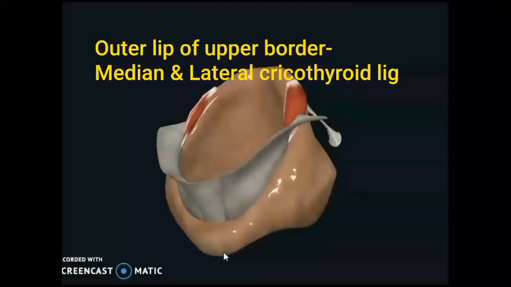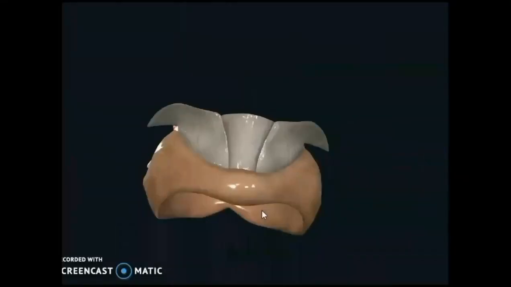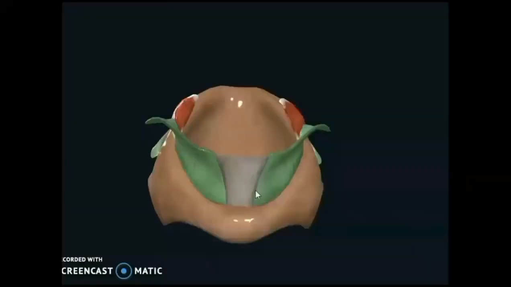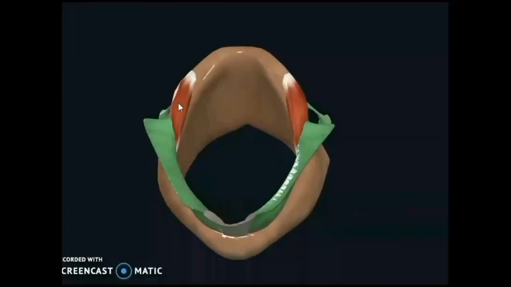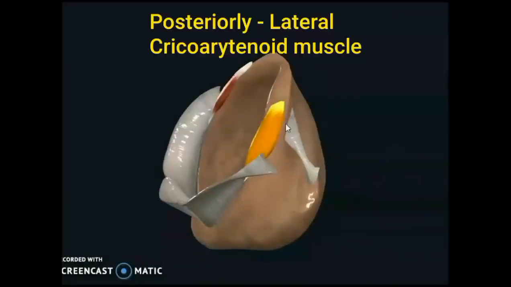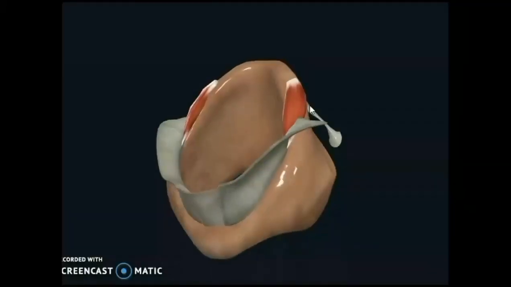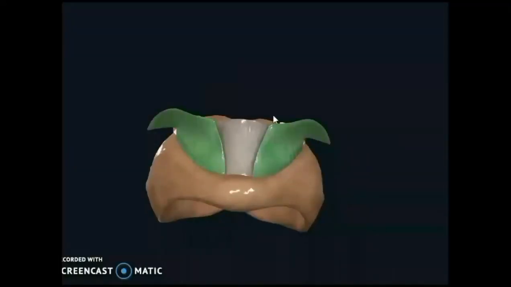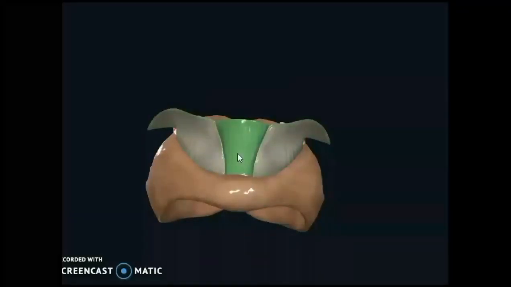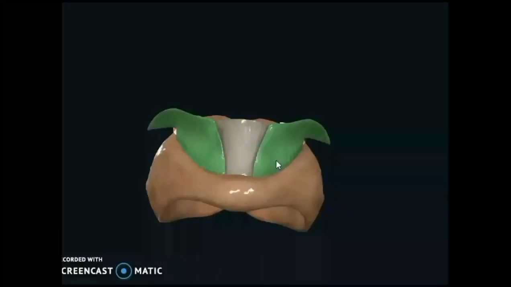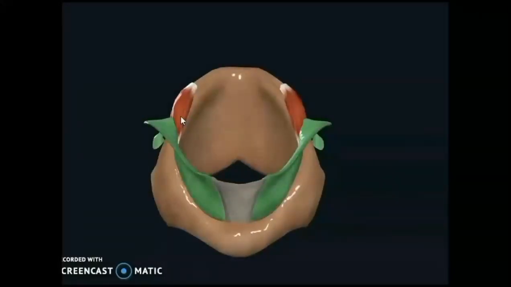outer lip of the upper border gives attachment to median, that is the median and pair of lateral cricothyroid ligament, and posteriorly on each side lateral cricoarytenoid muscle is attached to the outer lip of upper border of narrow anterior arch of cricoid. Remember the attachment here, and you can see the ligaments and muscle.